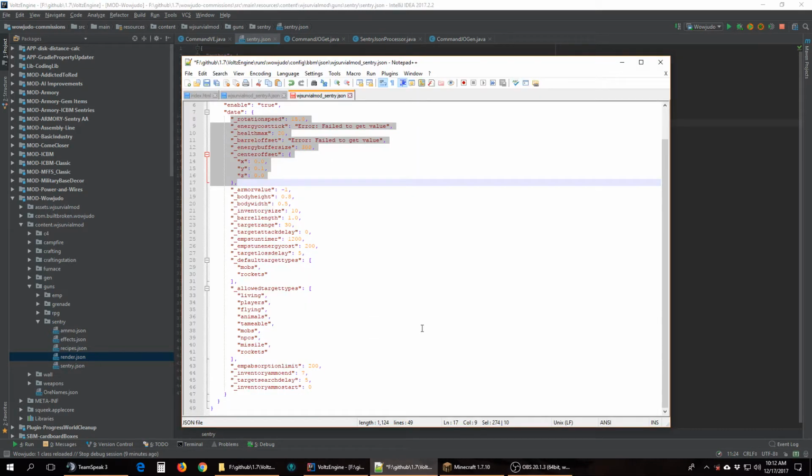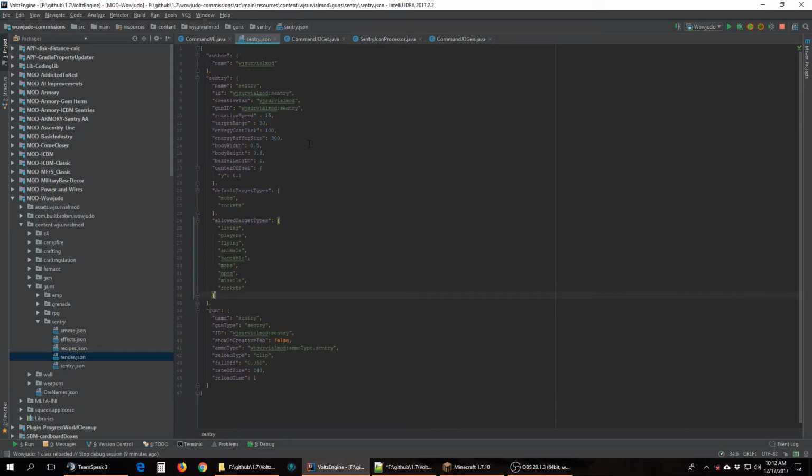This is what it generates. It pretty much gives you roughly everything. There are a few things it doesn't give you access to. It doesn't give you access to the creative tab. It doesn't let you change the name or the IDs, or the gun IDs. If you try to change these, it would mess really badly with everything. But it gives you access to a lot of the render stuff, a lot of the update tick options, and a lot of other stuff along with it.